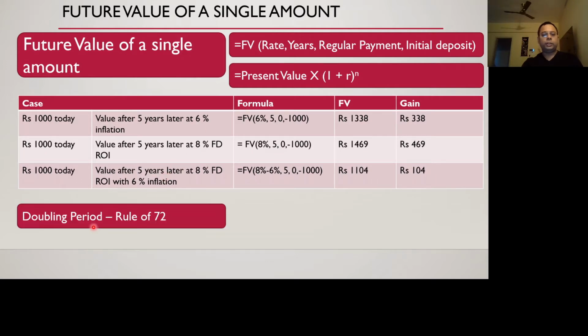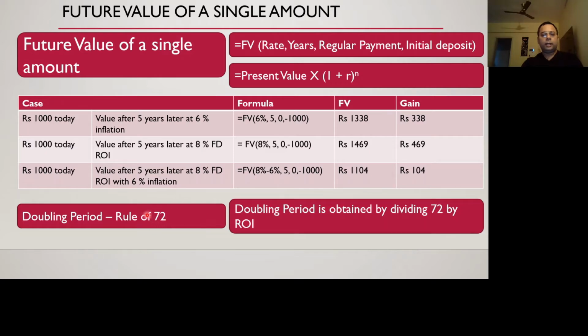Then there is a rule associated with it called the rule of 72. What does the rule of 72 say? It can be used to calculate the doubling period of money. Divide 72 by 6, you get 12. That means it will take 12 years to double your money from x to 2x. If it is 8, then 72 divided by 8 equals 9, so 9 years to double your money. And if it is 15%, then 72 divided by 15 is approximately 4.5 to 5 years to double your money. Okay, so that's the point about it.